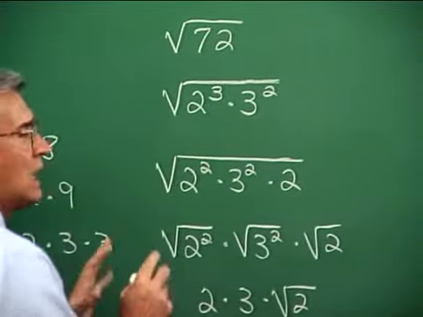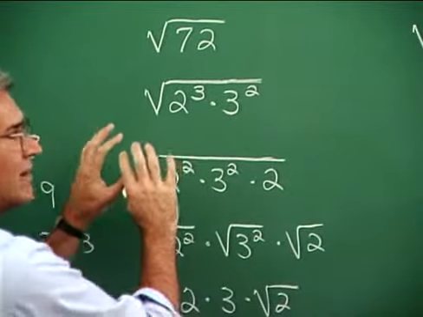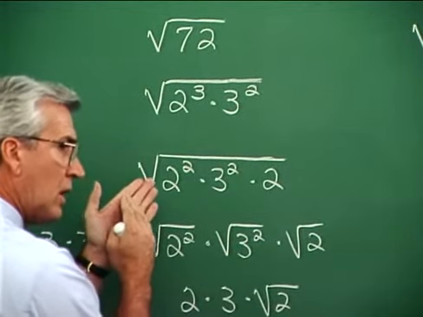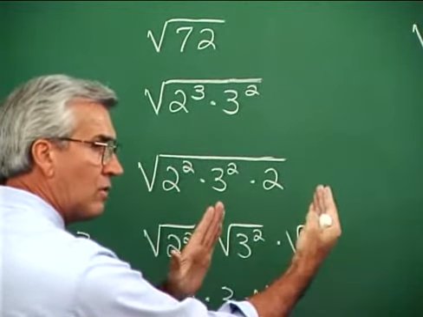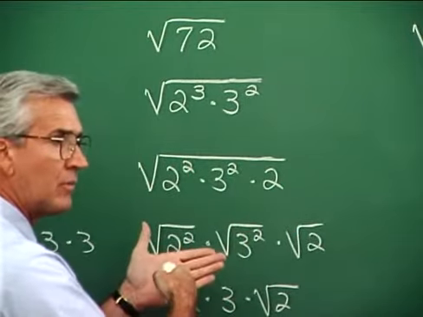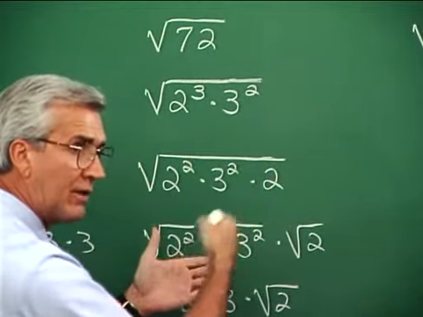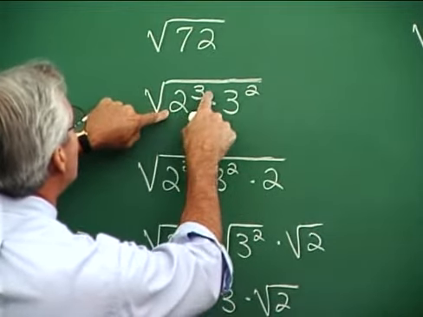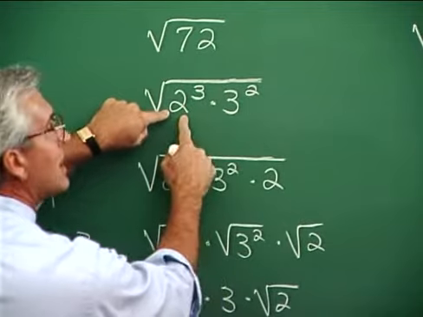Now we think, let's factor this so that we can see squares and leftovers. Squares would be, in this situation, numbers that are indicated to be squared. So I'll factor 2 cubed as 2 squared times 2.